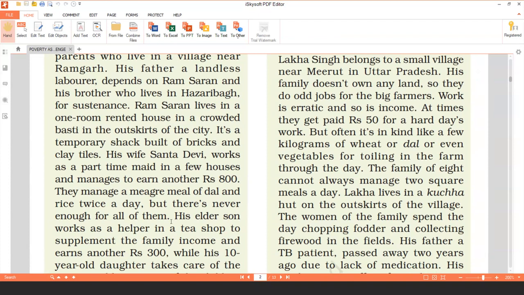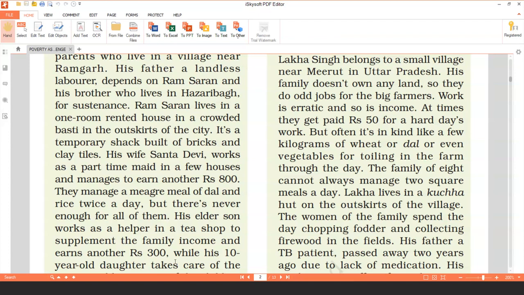His elder son, who is just 12 years old, works as a helper in a tea shop to supplement the family income and earns another rupees 300. See, only 300 rupees he earns per month.